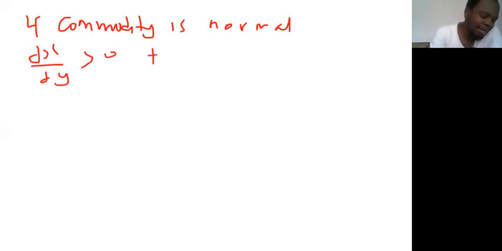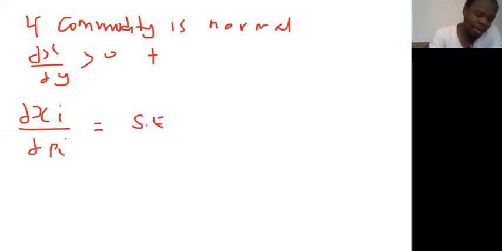So that means the total effect, using the Slutsky equation again, the derivative of Xi with respect to Pi, equals the substitution effect, which we know to be negative, minus Xi multiplied by the income effect. Because it is a normal good, the income effect is positive. So this is minus times plus, and minus and plus means we have minus. So if it's a normal good, then the derivative of Xi with respect to Pi is always going to be less than 0.